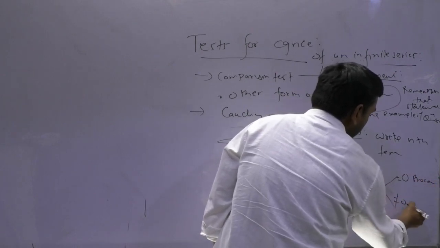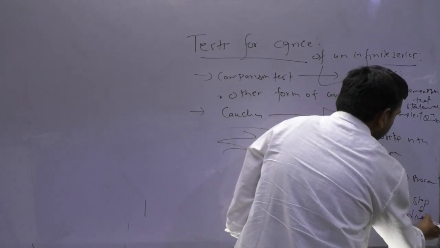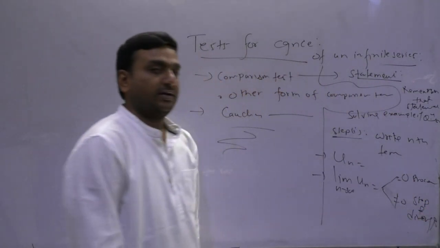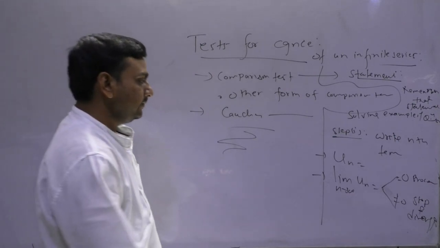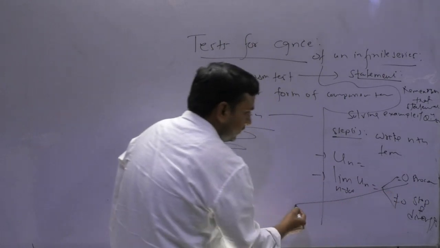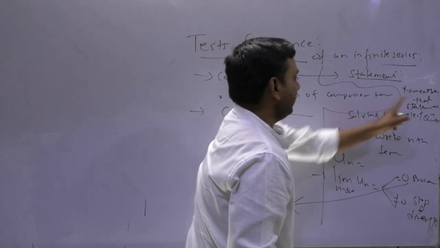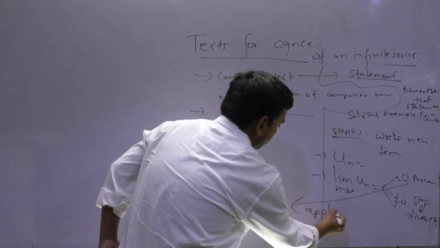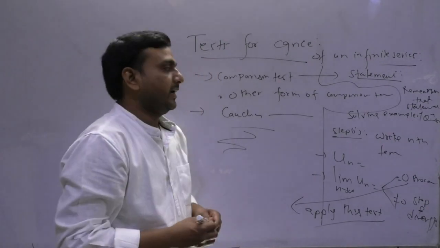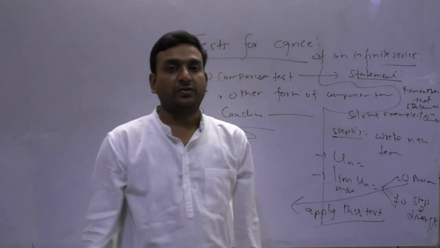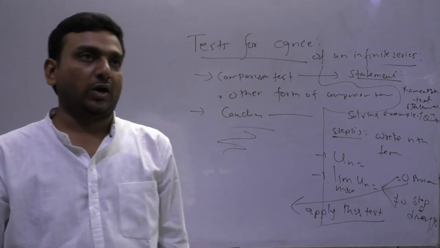If it is non-zero, stop and say that the series is divergent. Am I clear or not, everyone? If the limit of un is 0, apply this test. And by applying this test you can tell whether the series is convergent or not.